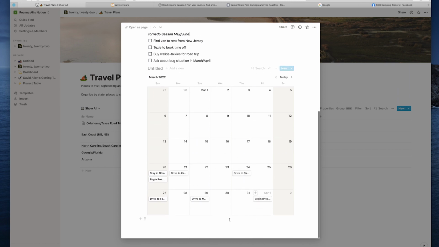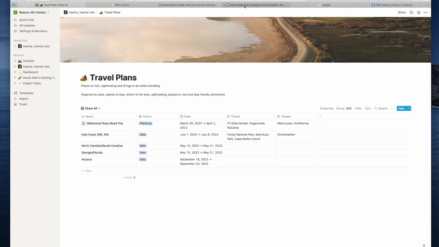And then I also created a little calendar down here so that I can get a really good glance of how many days I'm actually spending in certain areas. So that's what my travel plan looks like. I did want to show you guys as well.